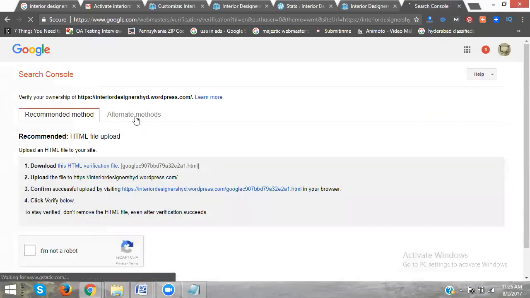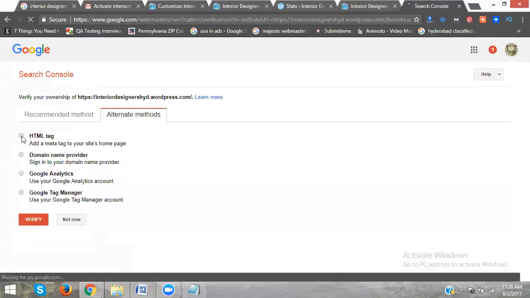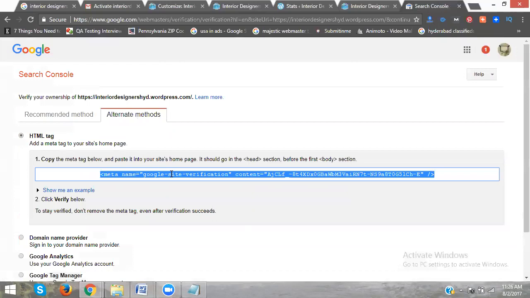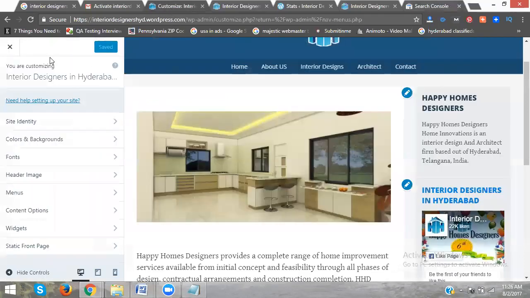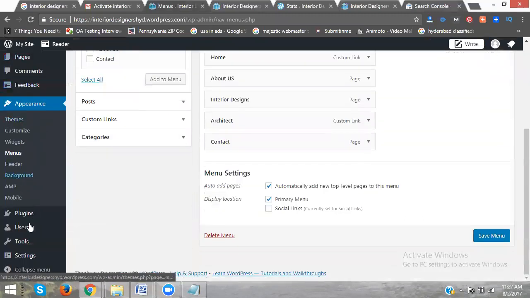Go to the alternate method. HTML tag. Copy this tag. Go to the WordPress dashboard. The option is called tools. In tools, the option is called available tools.